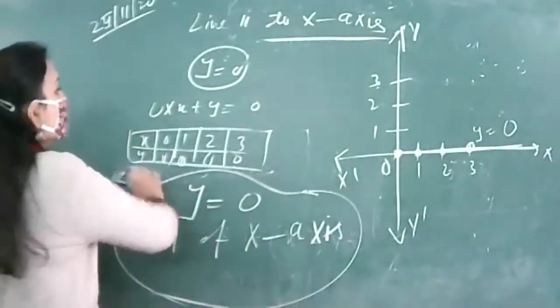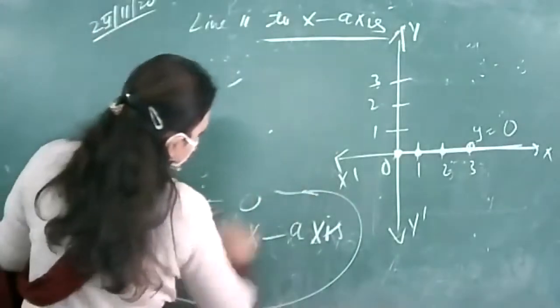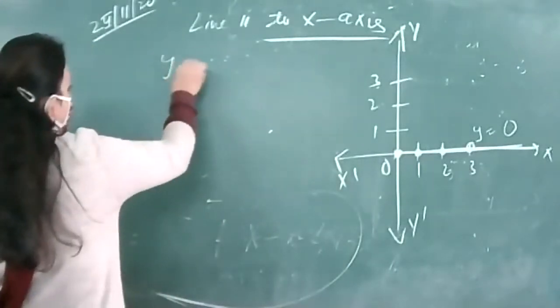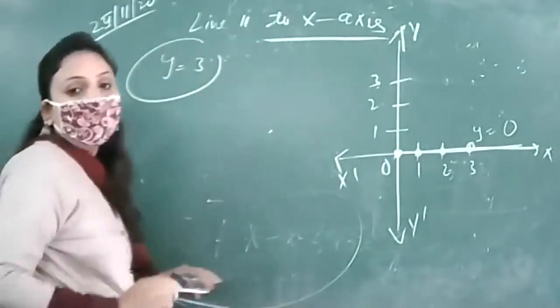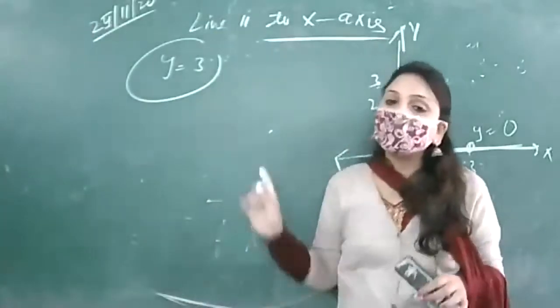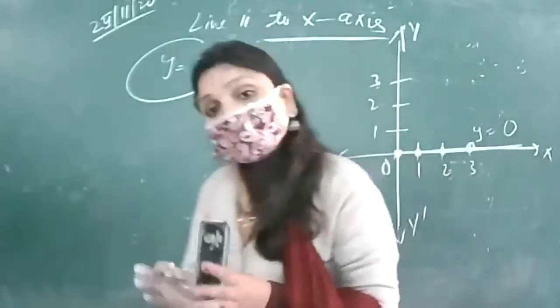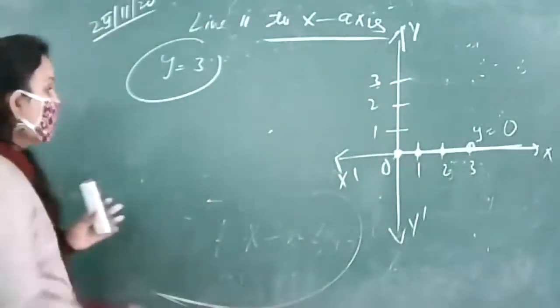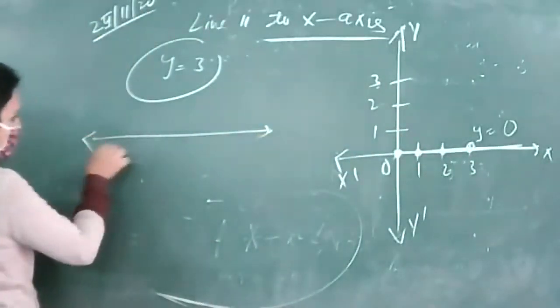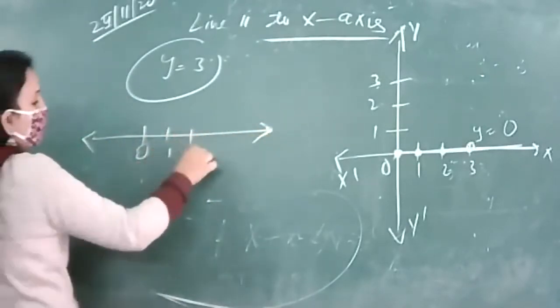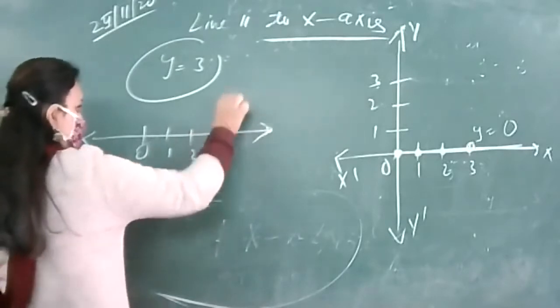चलिए, suppose he says that what does y is equal to 3 represent in one variable. अगर हम one variable की बात करें तो y equal to 3, what will it represent? It will just simply represent a number on the number line. Just see, let us draw a line having arrows on both sides, 0, 1, 2, 3. How will you represent it?